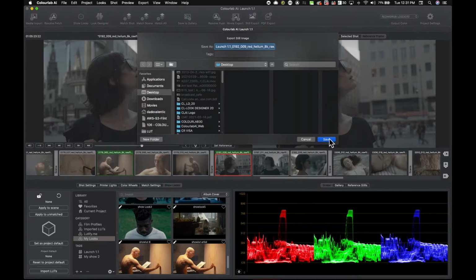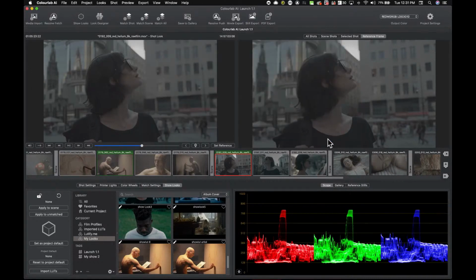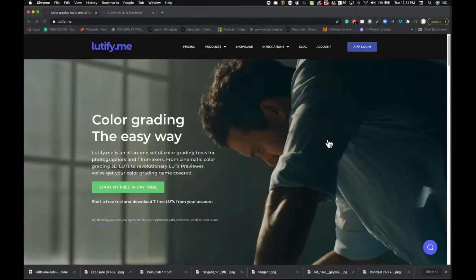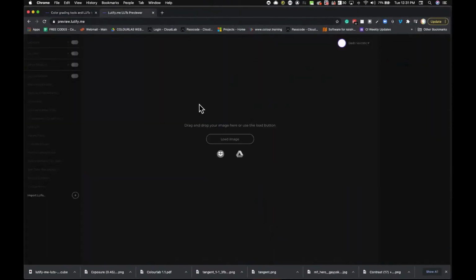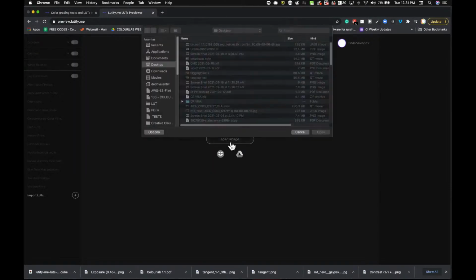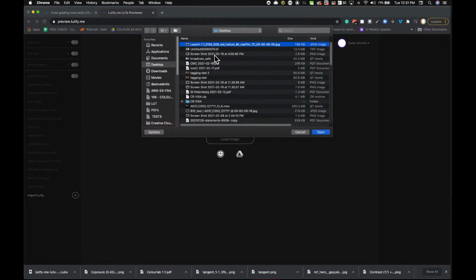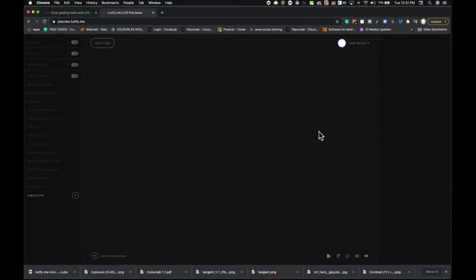And what I love about Colourlab is these little details. I don't need to name the shot. It already names it for me, right? So what I can do next is go into Lutify Me, and they have this great little platform where you can load your image. So I'm just going to load the image that I just exported.